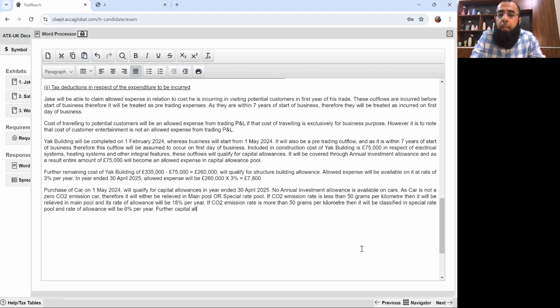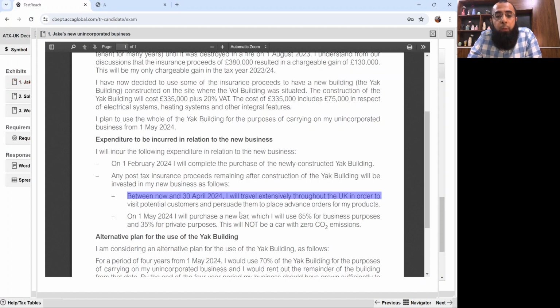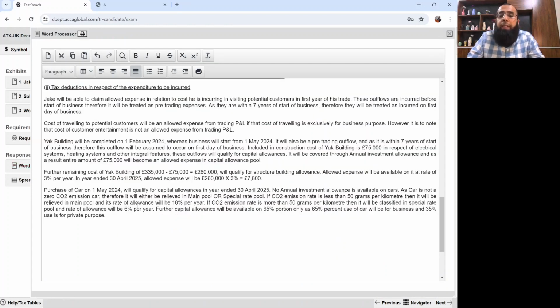Further, capital allowance will be available on 65% portion only, as 65% use of the car will be for business and 35% use is for private purpose. Okay, that was written in the scenario. You can go and refer to it, that I will use 65% for business purpose and 35% for private purposes. You already know that capital allowances are only on the business use portion.